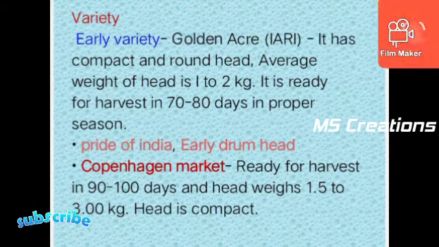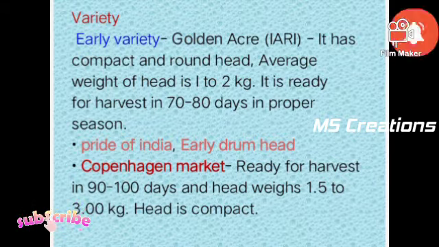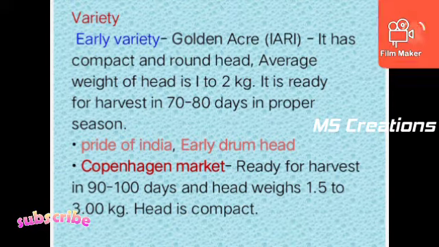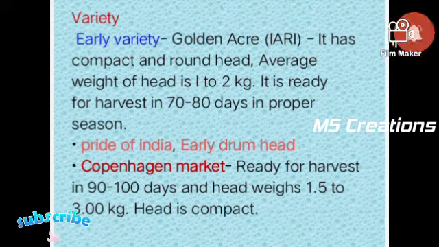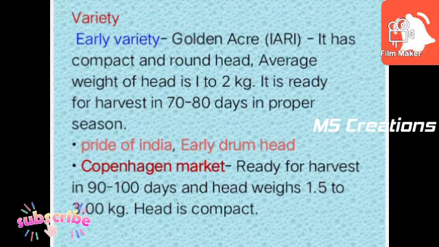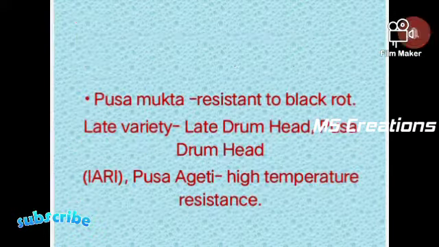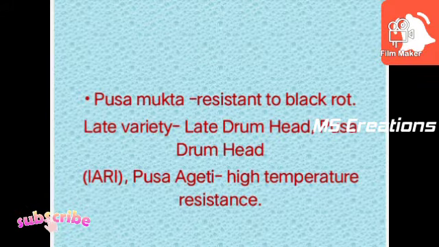Second one is Pride of India. Then third, Early Drumhead. Then fourth, Copenhagen Market. It is ready for harvesting in between 90 to 100 days from transplanting, and head weight is 1.5 to 3 kg. The head of the Copenhagen Market variety is very compact as compared to other varieties. Next one is Pusa Mukta. It is resistant to black rot disease.